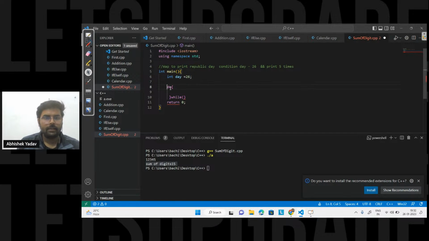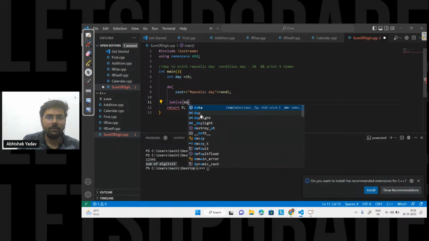After that, inside the body of do while, you are printing Republic Day. Then after that, I have to write a condition. So the condition will be what?